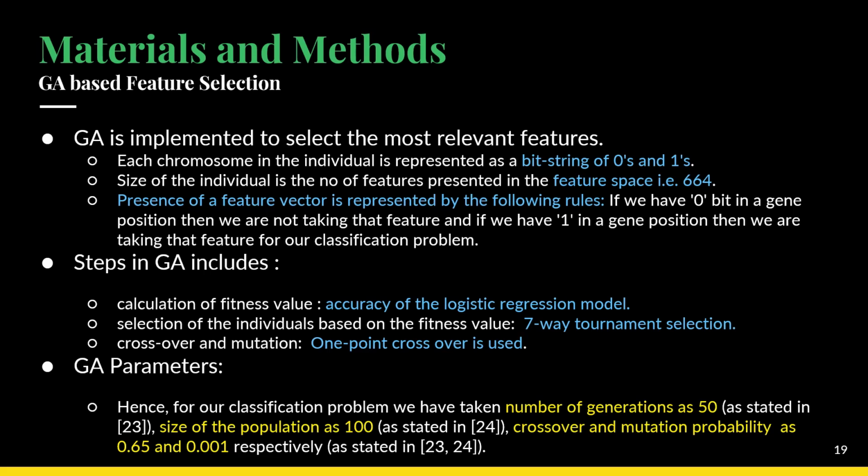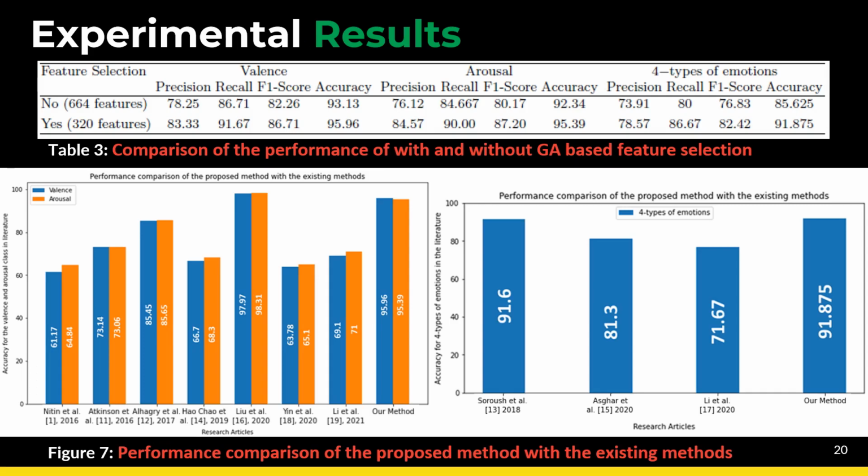For the GA parameters, the number of generations we have taken as 50, and the size of the population as 100, and the crossover and mutation probabilities respectively 0.65 and 0.001 as described in the literature. So those are the experimental results that I have got.